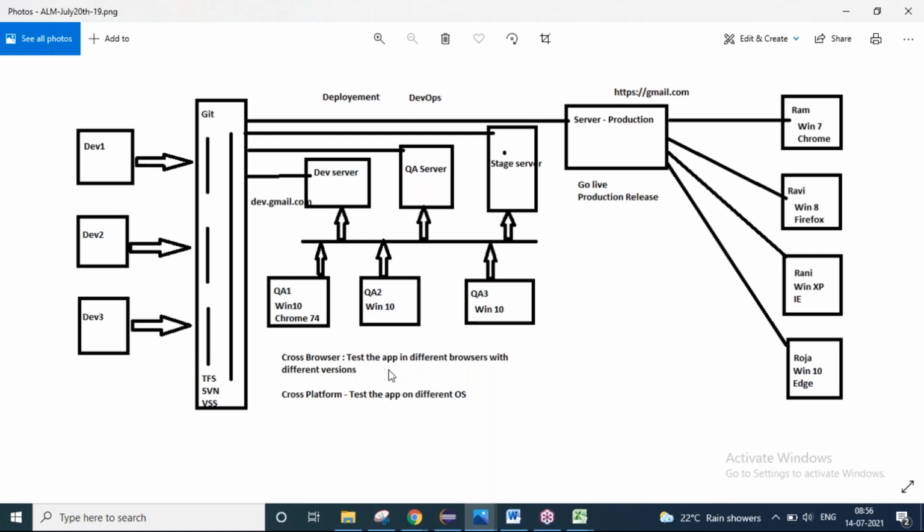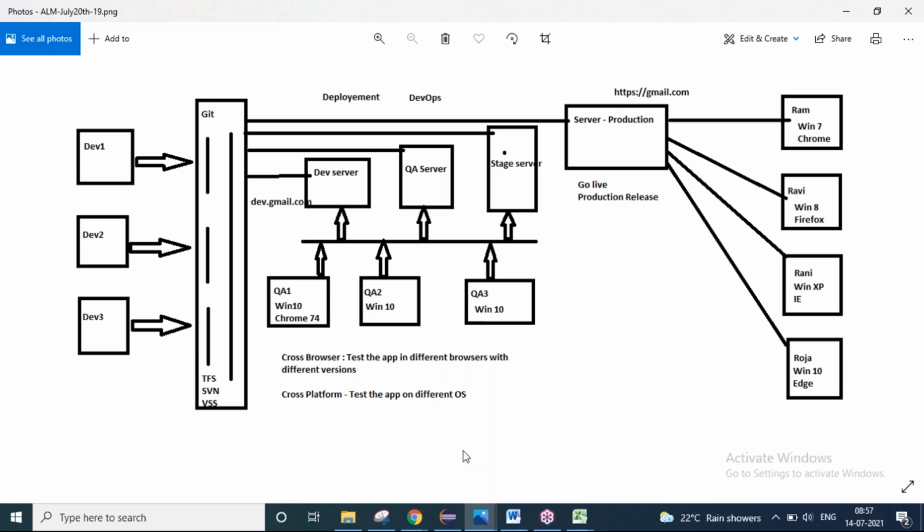On them, we will run the test cases where you can do something called cross browser and cross platform testing. What do you mean by that? Testing your application on different operating systems, and on different browsers with different versions also. As a human, that is very difficult for you, but with automation you can do it very simply, right? So that's where we have to go for automation testing.